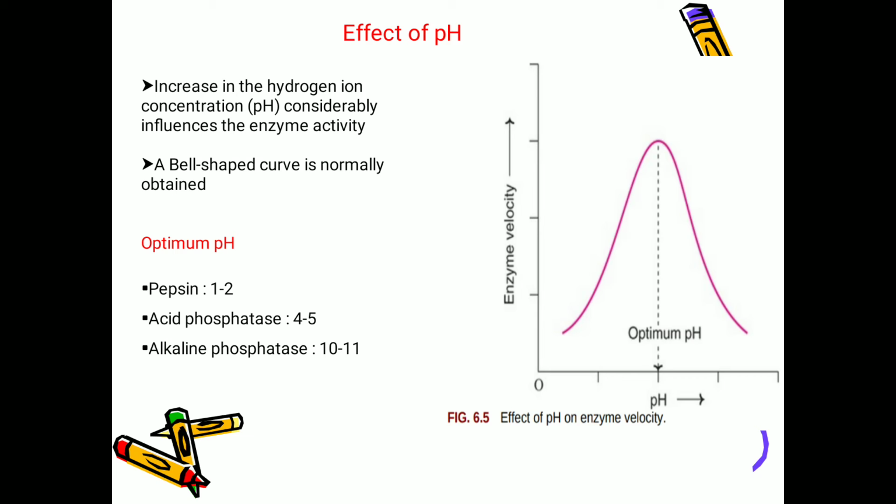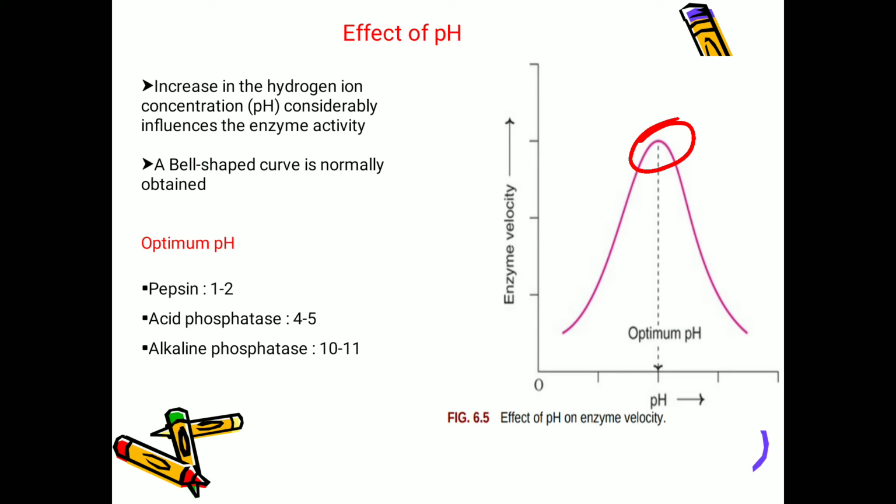Next is effect of pH, and how this pH will affect the enzyme velocity is that the increase in the hydrogen ion concentration, that is pH, considerably influences the enzyme activity. What is the hydrogen ion concentration? It is nothing but pH. And here also a bell-shaped curve is normally obtained. See, for all the enzymes, one optimum pH will be there. At that particular pH only the enzyme will be active. And each enzyme has the optimum pH at which the velocity is maximum.